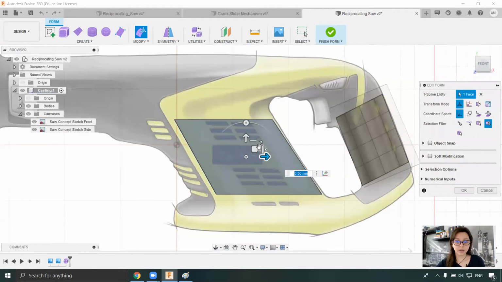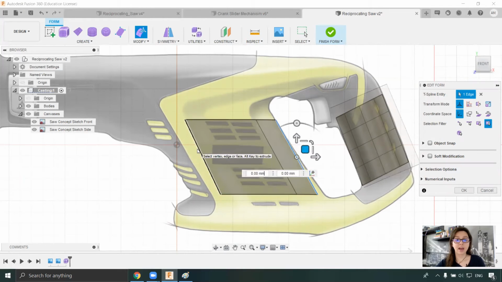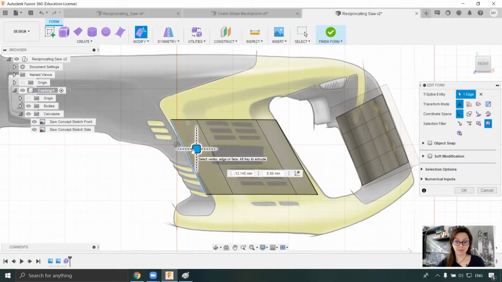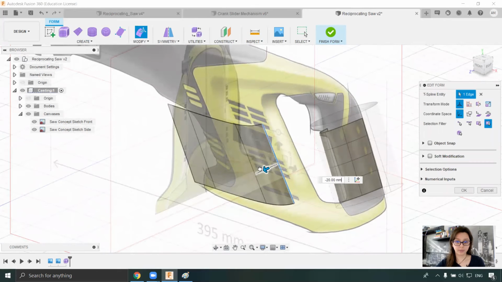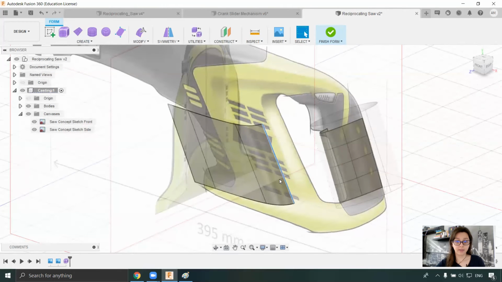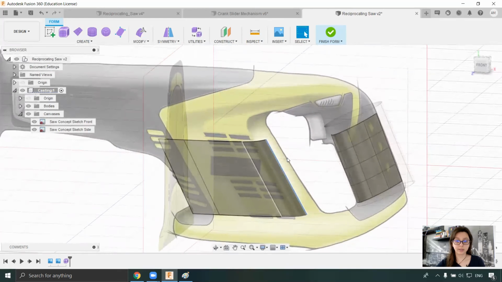So I will go to modify. I will create this. I will make this a little bit smaller. And now what I want to do is to create more T-splines. By pressing the Alt key on the keyboard and moving this, I will create new T-splines. Now, I want to move this one inside. Okay, so it shows that it needs to go like that before welding.